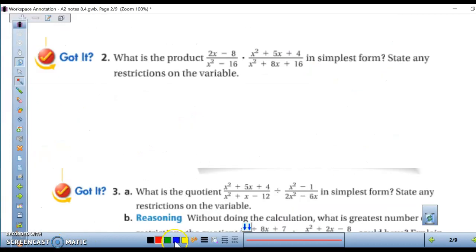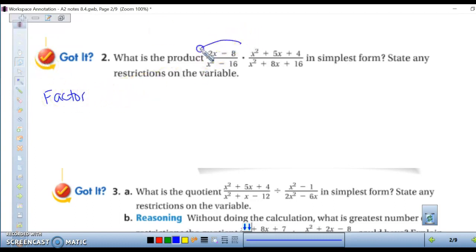In the next example, we have multiplication going on, so we're not just dealing with one equation, we're dealing with two. So we're still going to solve it the same way. It's just double the work. So we have 2x minus 8. We're going to first factor everything.